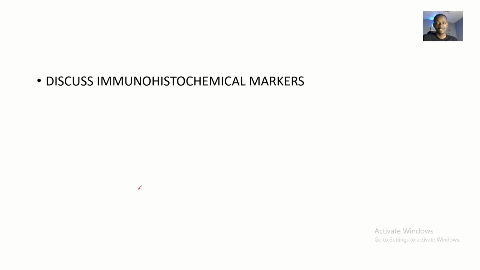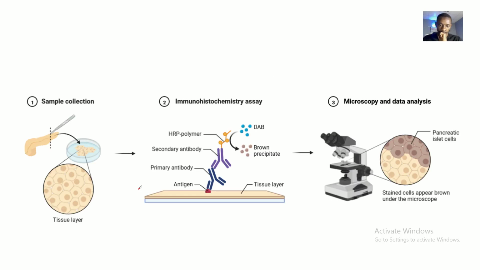If they see particular markers in the sample, they can conclude that you are 100% infected by this disease condition.